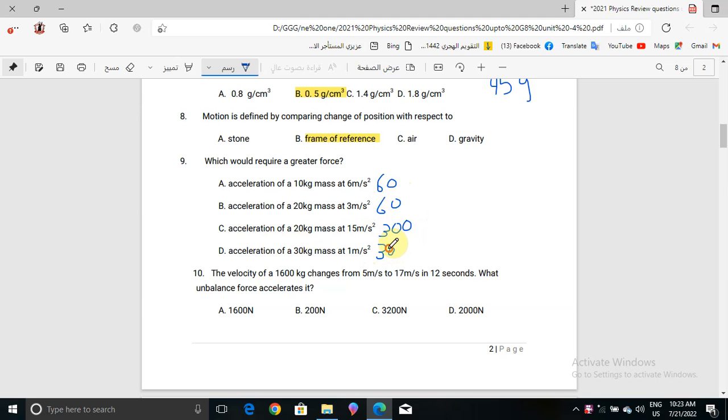So it says greater force. It will be choice C because it says 300. When you multiply 20 kilogram by 15 meters per second square, it will be 300. So the correct answer for question number 9 will be choice C.